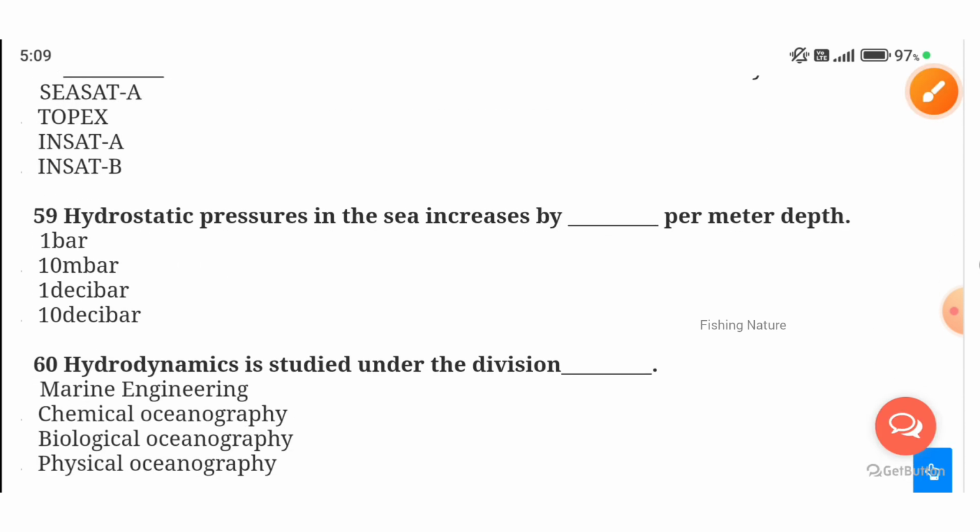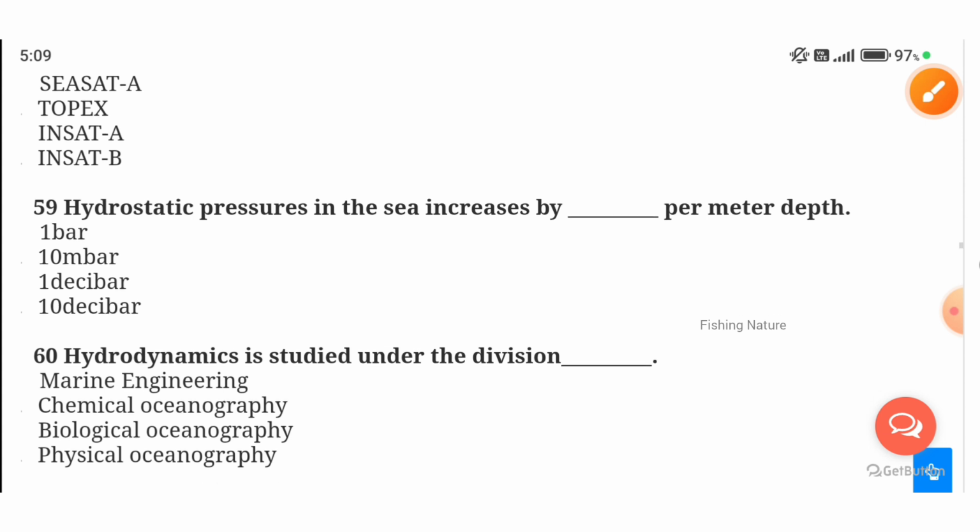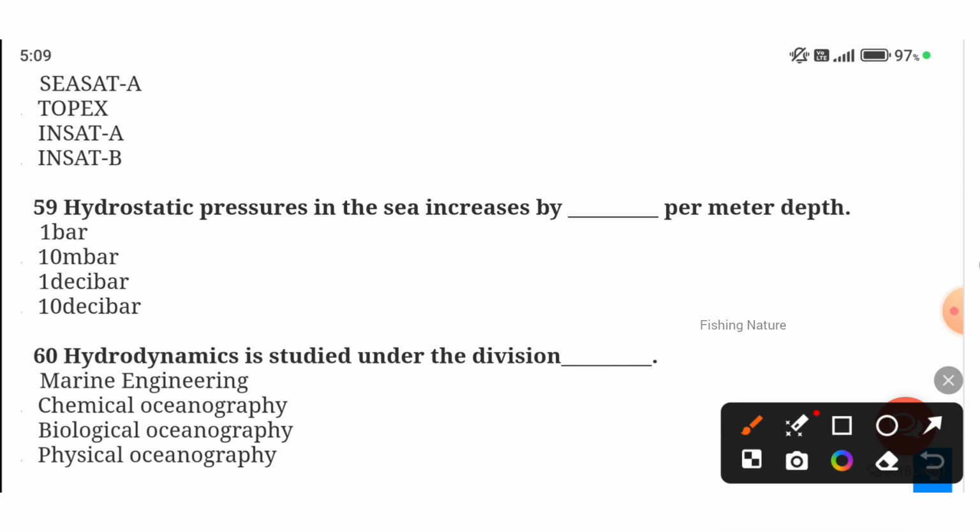Next, the hydrostatic pressure in the sea increases per meter of depth. How much does this pressure increase? By 1 decibar. Next, hydrodynamics is studied under the division of marine engineering, chemical oceanography or physical oceanography, they are asking. Hydrodynamics is physical oceanography.